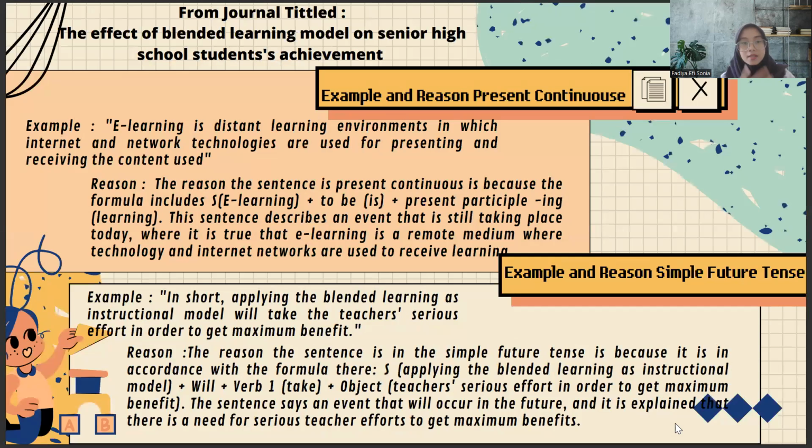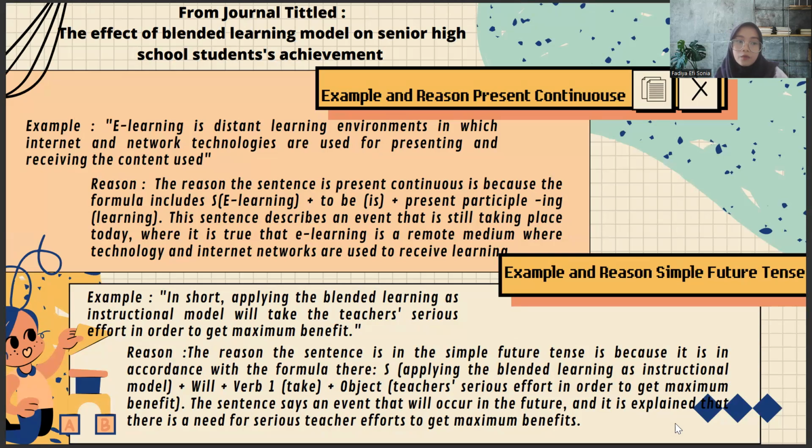And next, this is my analysis from the journal titled The Effect of Blended Learning Model on Senior High School Student Achievement. There are an example and reason for present continuous. For example, there is a sentence: learning is distance learning environment in which internet and network technologies are used for presenting and receiving the continuous.